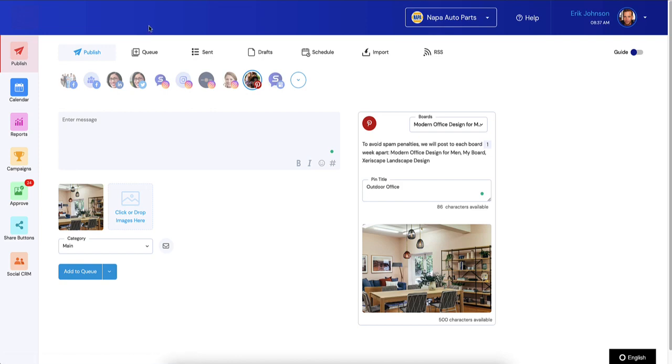So we're all in on Pinterest now. There's really nothing more we could do. If you can think of anything else, let us know. But we believe that this makes us the best Pinterest scheduling platform out there.